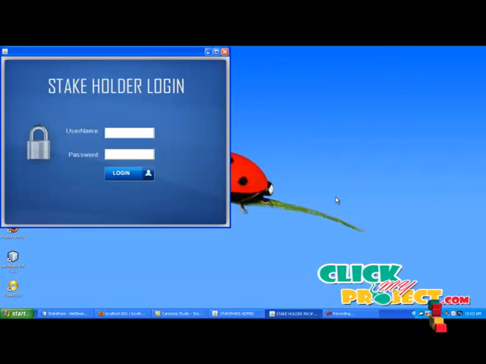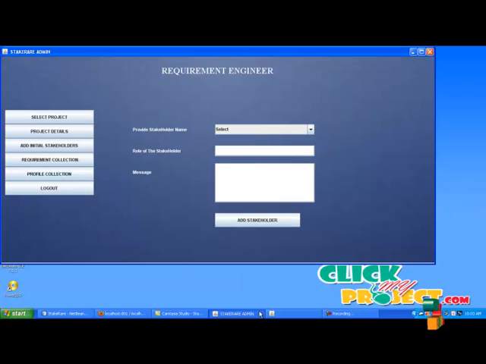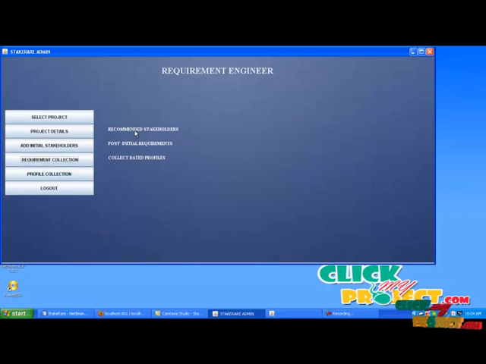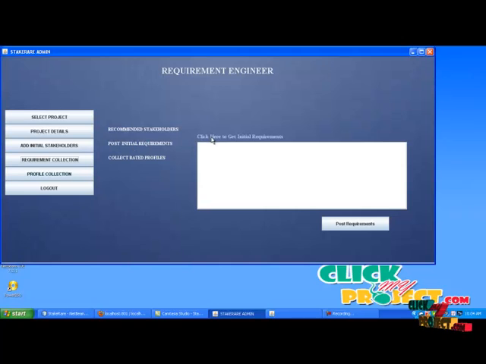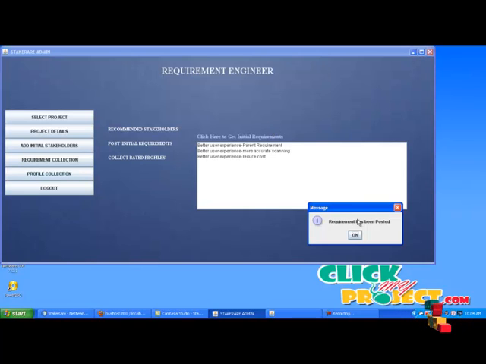Now go to the recommend engineer homepage. Here click the recommend collection button. Select recommend stakeholders. It will show the number of stakeholders who were recommended by the initial stakeholders. Now click post initial recommends. Here click here to get initial recommends. It will show you some initial recommends. Now click post recommends. Now the initial recommends will be posted to the initial stakeholders and recommended stakeholders.